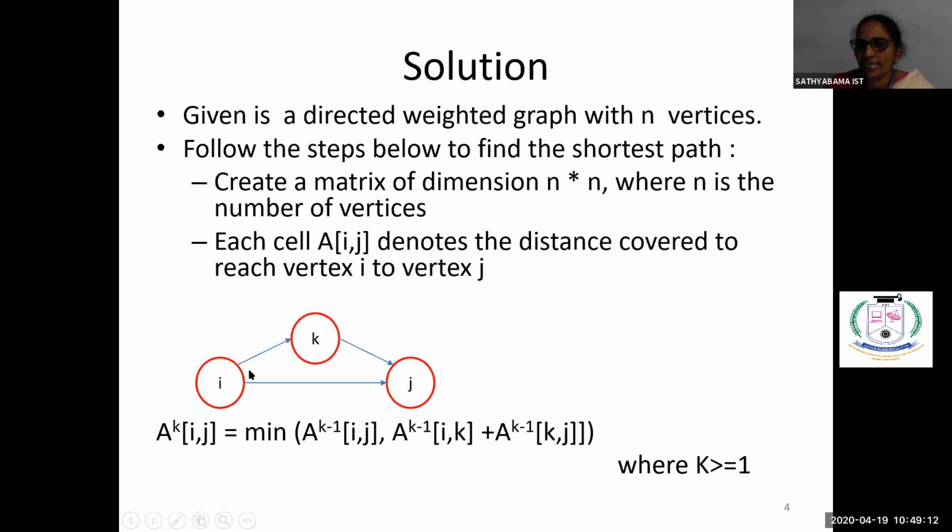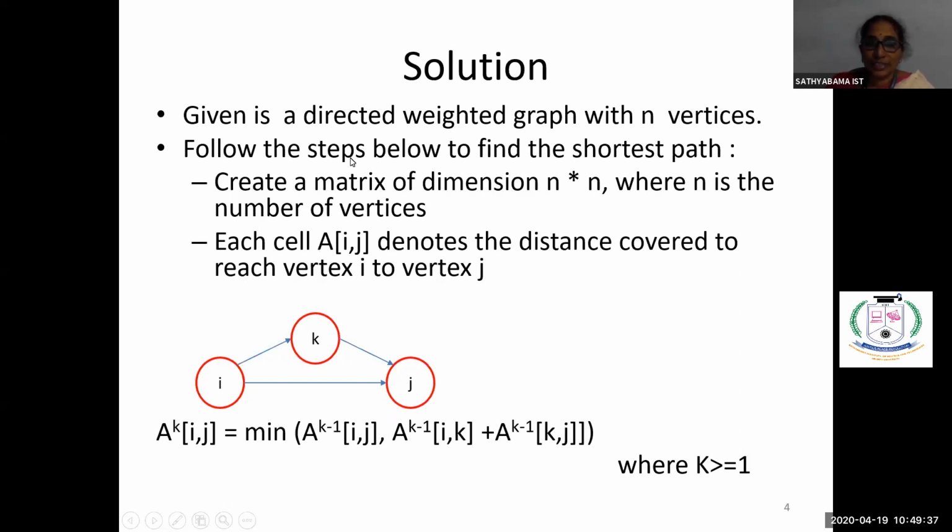Among these two, which is the shortest? That is the main concept used in the Floyd-Warshall algorithm. So if you have n vertices, taking each and every vertex as the intermediate vertex, we have to solve the problem.